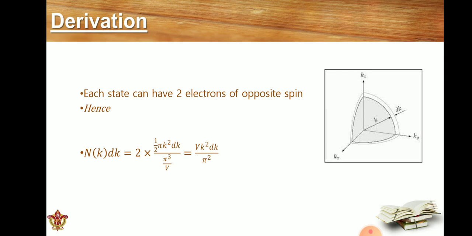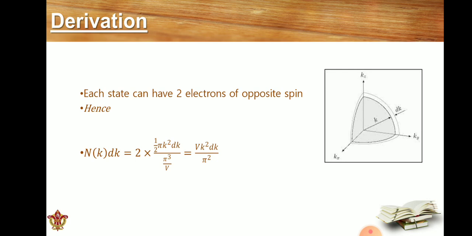Their magnetic polarity is opposite. Therefore in each energy state two electrons can exist. Therefore n(k), the number of energy states per momentum space, when we are talking about the momentum space, we use the term dk.